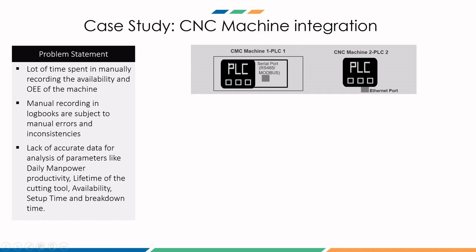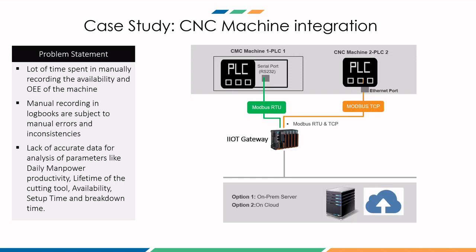So as we see on screen, the first PLC has a serial port which supports RS-485 communication and also Modbus RTU communication, while the second PLC type supports an Ethernet port. So how do we integrate data from both these machines? As I said, an IoT gateway will be a big help for meeting such problem statements.